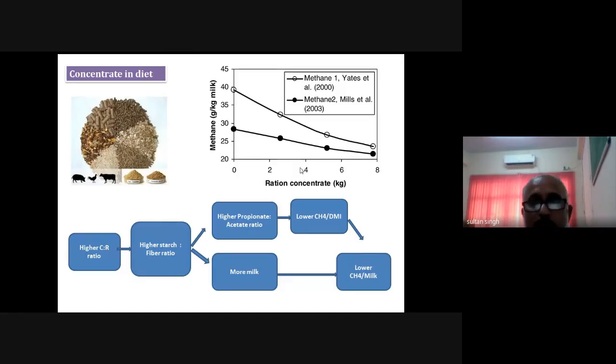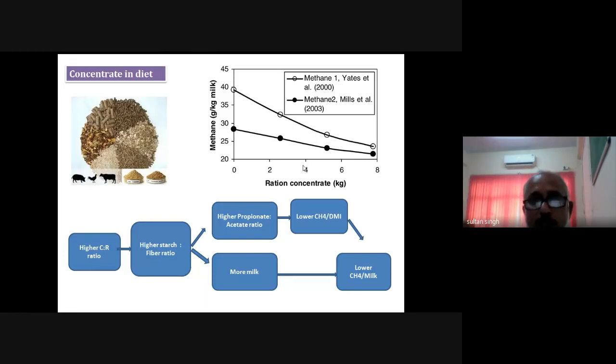Friends, again we will discuss how the concentrate in the diet, how the roughage and concentrate ratio affect the methane emission. Definitely, if the diet is rich in the concentrate, then the amount of the structural component will be less, because our concentrates are low in structural carbohydrate and rich in the non-structural carbohydrate. Again, if the diet has more proportion of the concentrate, then definitely the methane production will be less.